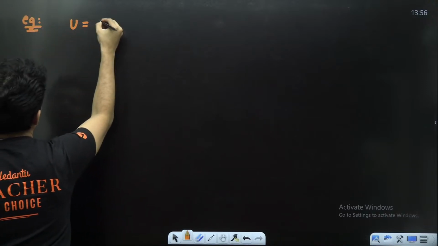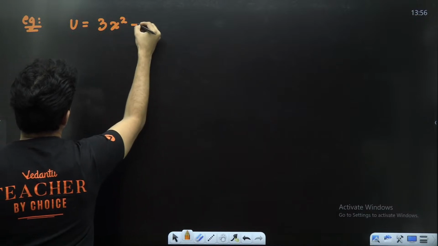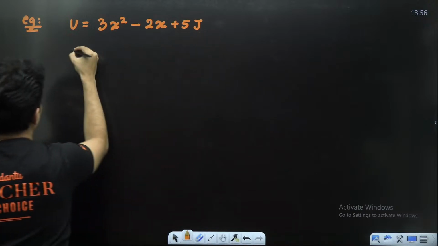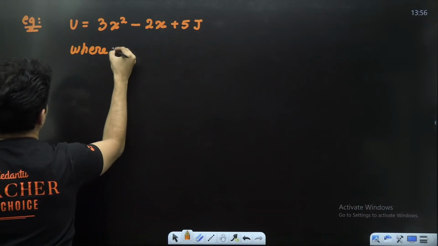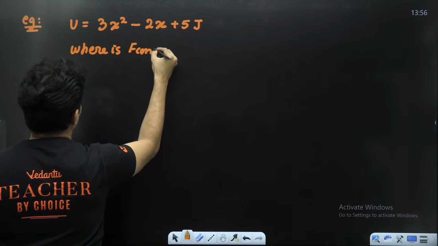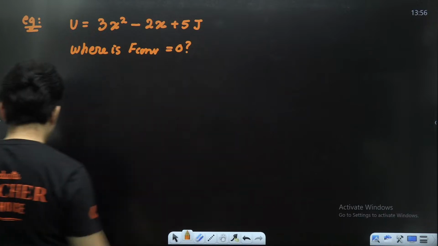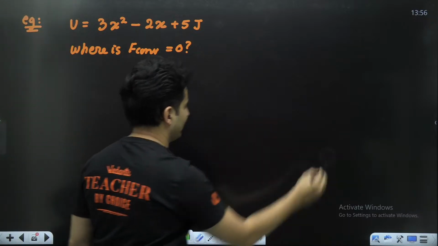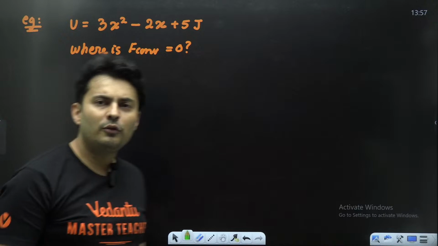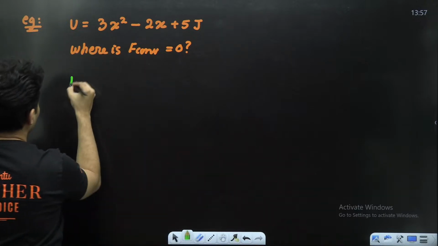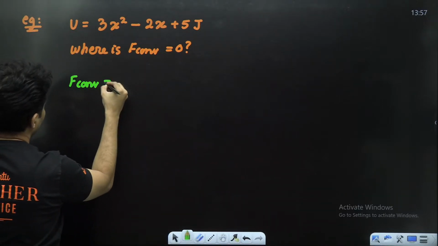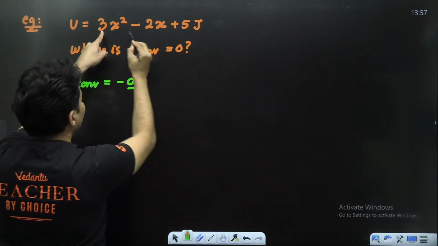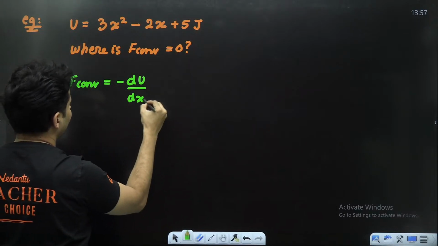If U is equal to 3x square minus 2x plus 5 joules, where is the conservative force 0? That is the question. Where means the value of x? So first let's find out the force in general. It is given by minus du by ds. Here everything is in one dimension, so I will put that x value over here.